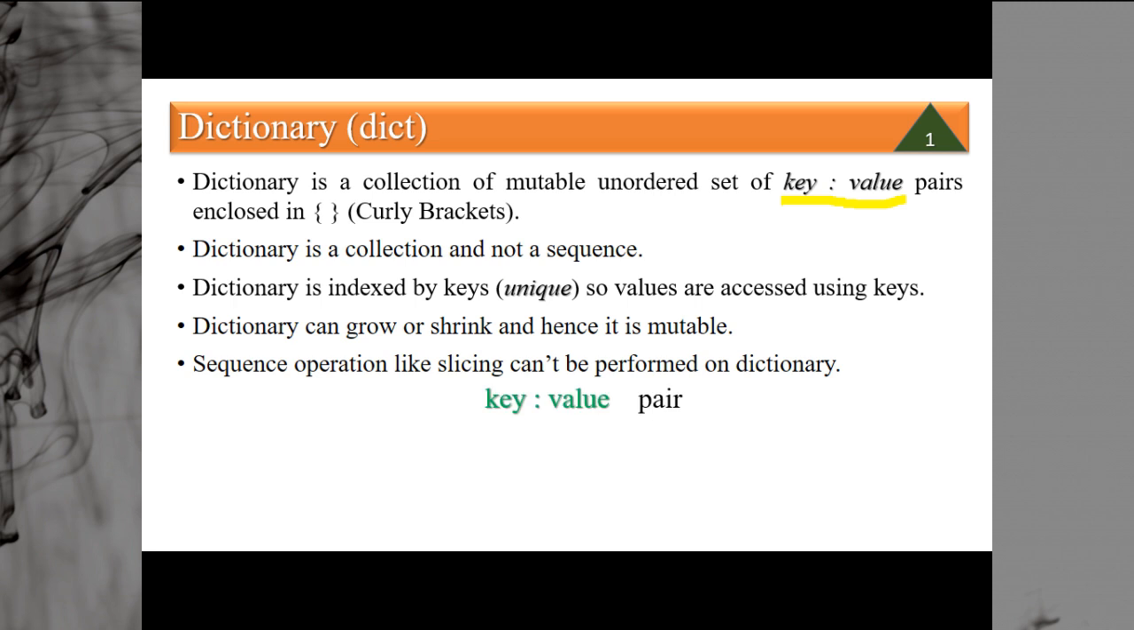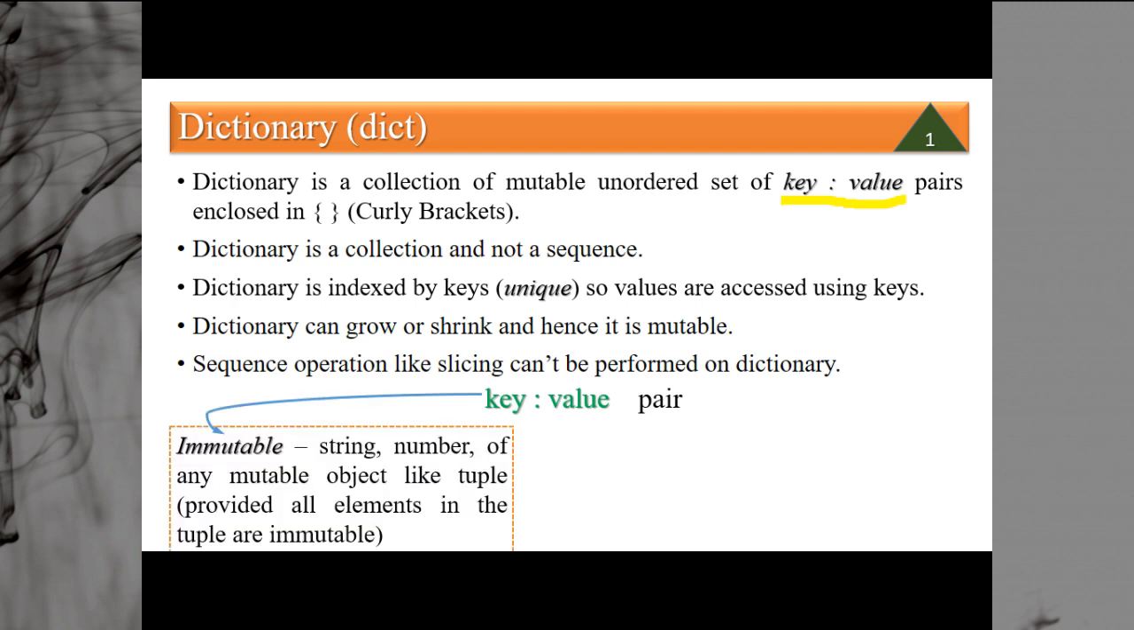So how is the key value pair basically created? You have a key and then a value. A key is immutable. It can be a string, it can be a number, or it can be any other immutable object like a tuple and so on. But when it is a tuple, all elements in the tuple must be immutable. And in the value, you can have any value. It can be any Python object: a number, a string, a list, another dictionary, a tuple, or anything.